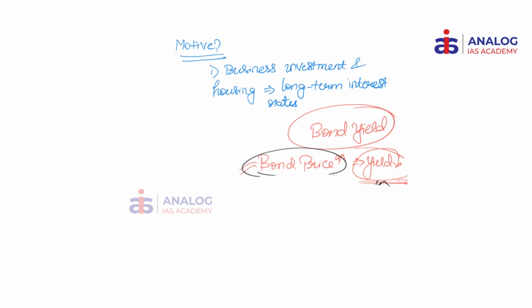What is the main motive behind this entire Operation Twist? So the idea is that business investment in our economy, which is witnessing a slowdown even before this COVID-19 crisis, the idea is that business investment and housing would perform better when there is a long-term interest rate stability. So if we have longer term interest rates which are at a lower level, our economy will borrow more. And for this to happen, the bank should actually transmit the rate cuts to the consumers for a longer period. To ensure this, Operation Twist was carried out. So this is Operation Twist in brief.